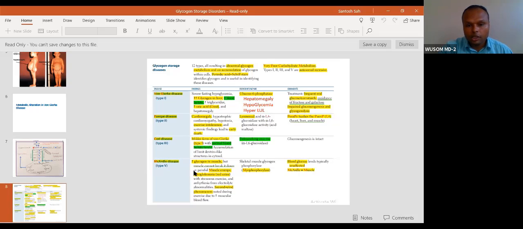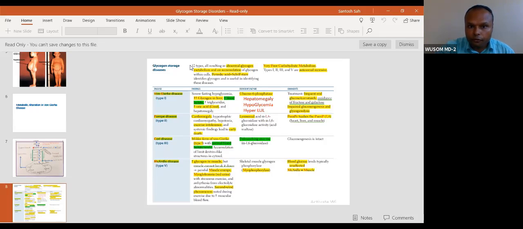You can treat this disease with counseling. Cori's disease, just a little bit of diet manipulation will correct this disease because there is no big problem. Only hepatomegaly is the problem. So I will explain this Cori disease also. Here, Pompe disease is a lethal disease. Heart failure can happen, and because of heart failure, death. So this is the dangerous disorder.